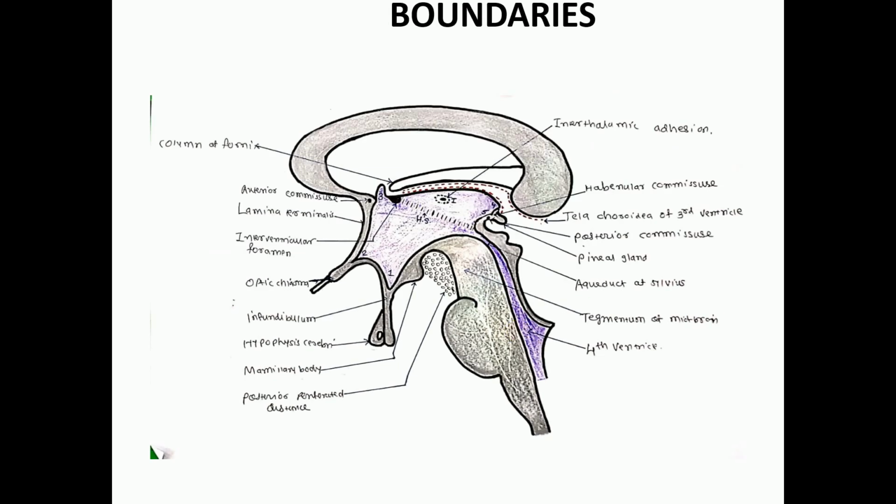Boundaries. So which are the boundaries of the third ventricle? So following boundaries are possible: roof, floor, anterior wall, posterior wall and lateral wall. Okay, before we go for the boundary, we will get some orientation regarding this sagittal section. Okay, so this portion is known as corpus callosum. Beneath the corpus callosum is known as fornix. The cavity between corpus callosum and fornix is known as lateral ventricle.